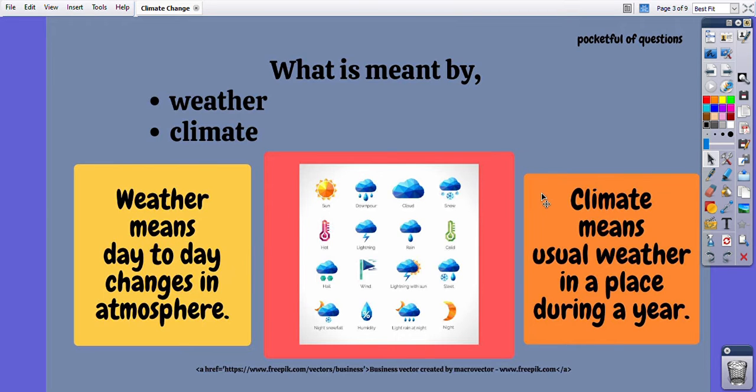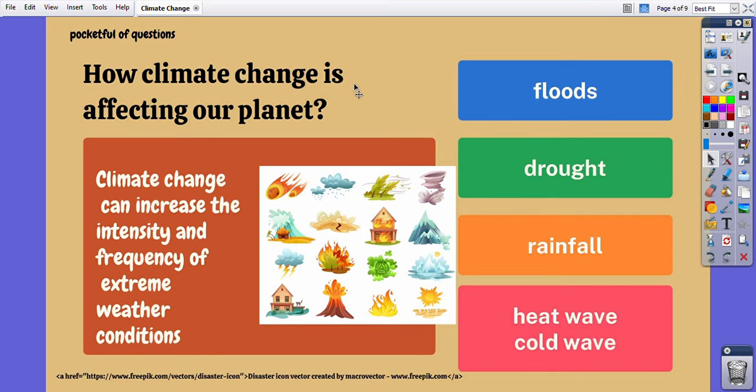And climate means usual weather in a place during a year. Simply we can say, when we keep record of weather of a place for a long period of time, at least for a year, then we come to know the climate of that certain place. So this is the difference between weather and climate. Now we will discuss climate change, and how climate change is affecting our planet.